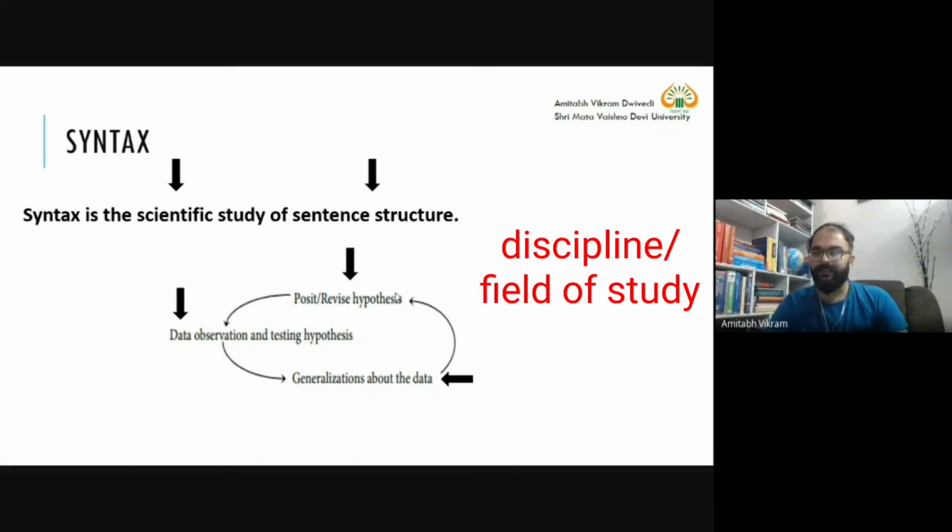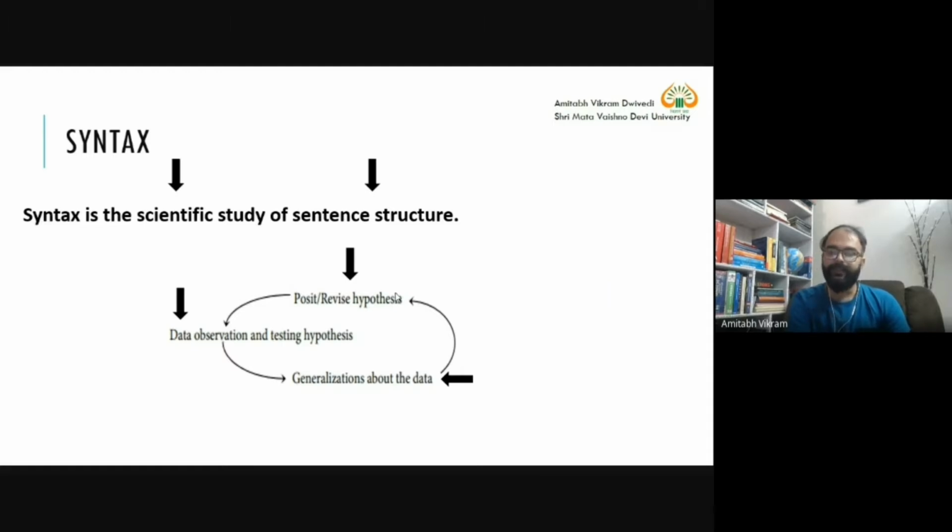So syntax is a discipline. Syntax is a field of study. And in that field of study, the unit of analysis is the sentence. The highest unit of analysis is the sentence. And in syntax, we analyze sentence structure.